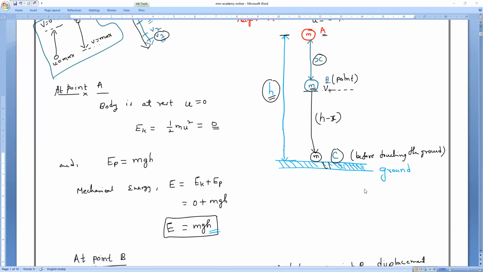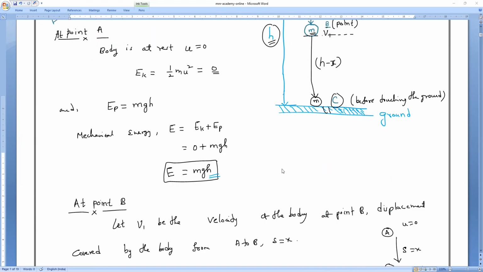Because we all know the law of conservation of energy says energy can neither be created nor destroyed. So energy is always transformed. Total energy before transformation is equal to total energy after transformation. So it has been proved. Am I right, guys? Everybody?